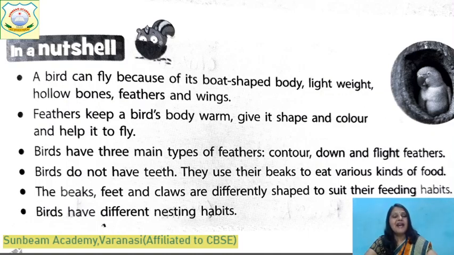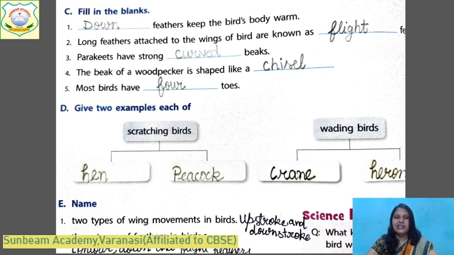And birds have different types of nesting habits. The penguin makes its nest by using different types of stones and pebbles. Why? Because it lives in icy places. Okay. So birds have different nesting habits and different types of nests, and they have many different features. Okay, this is the short lesson.